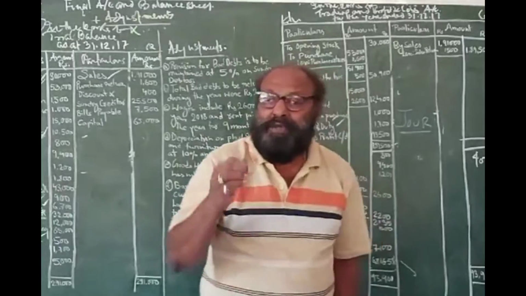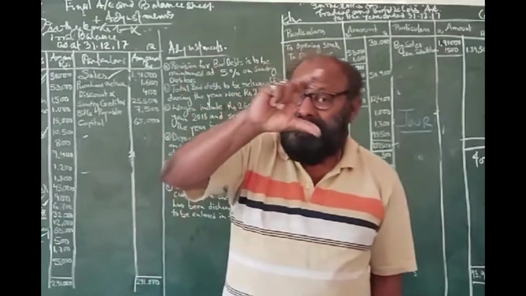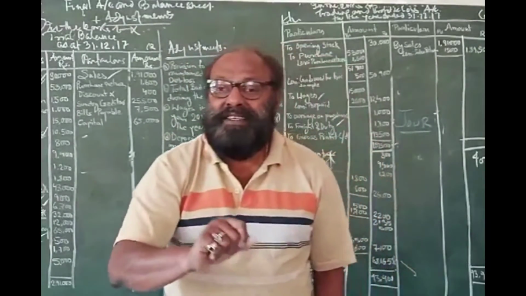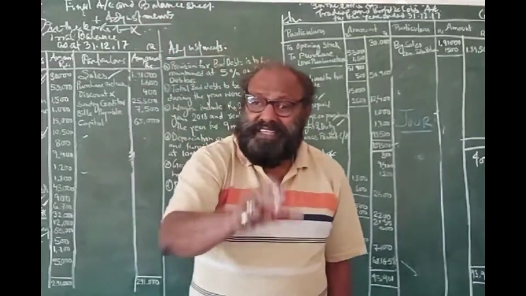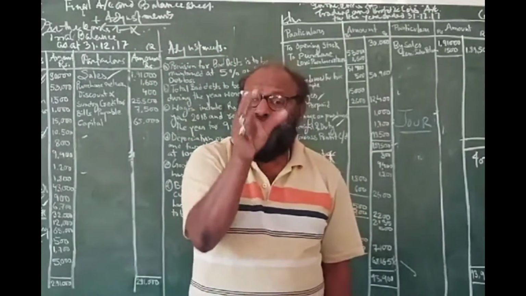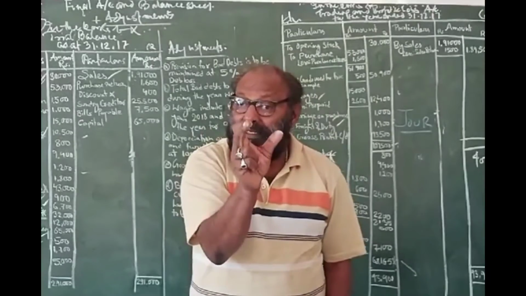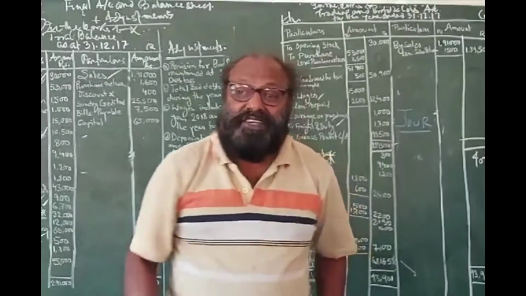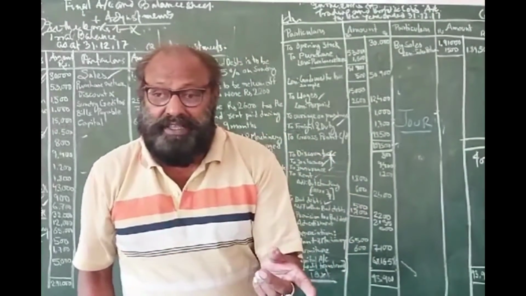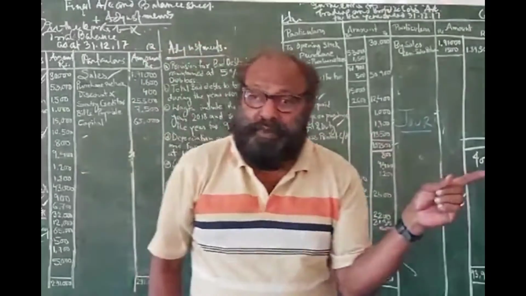And for getting the profit, as I have already told you, there are different segments of expenses. From the total trading income, we first deduct all the purchase related expenses or production related expenses, and we get the gross profit.